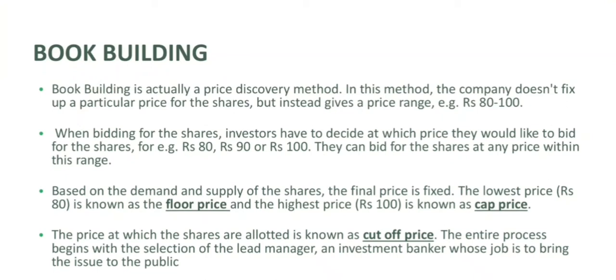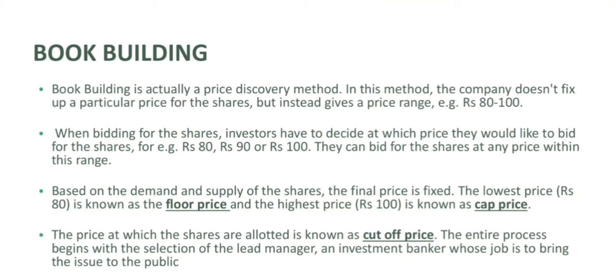The next method of issuing new stocks in primary market is book building method. Book building is a process of issue of shares. Under this method, the price of the shares to be issued will be decided through bidding process.